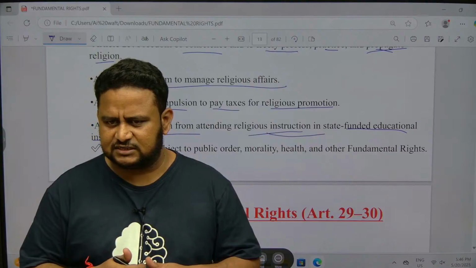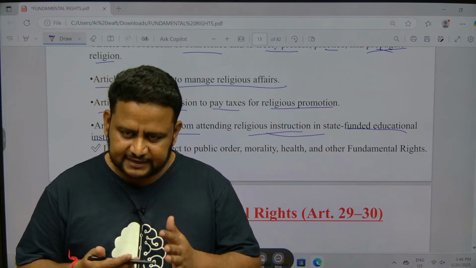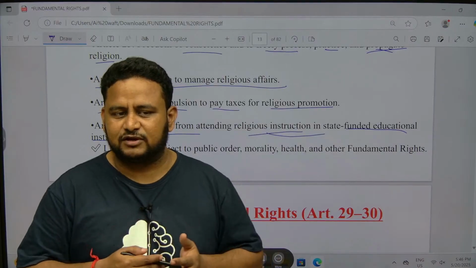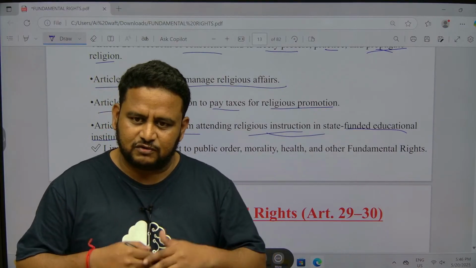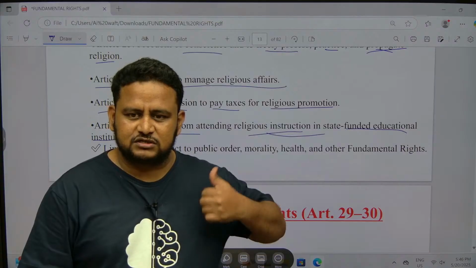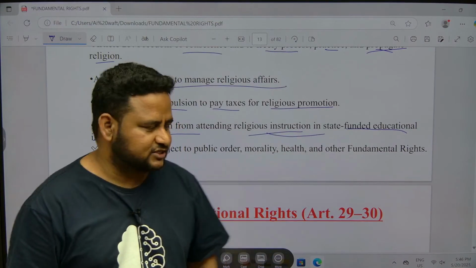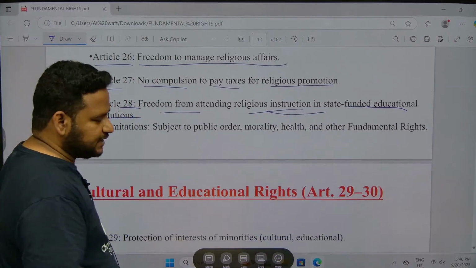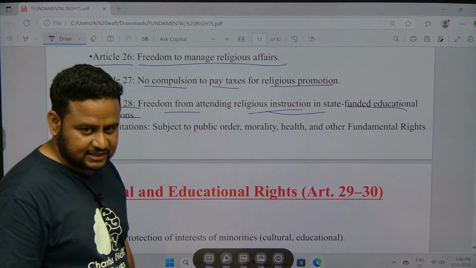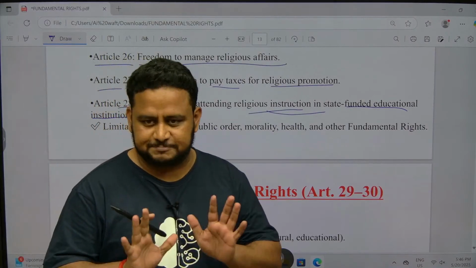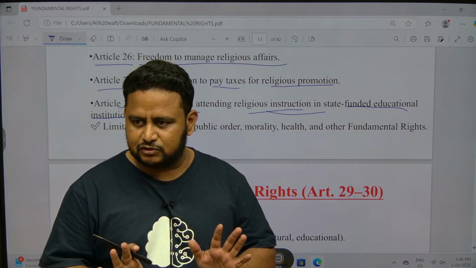After that it changed the decision. Regarding the national anthem itself, this is the kind of scenario that we have. Only when it is this way, how can you force someone to attend religious instruction? It is left to them, understood? One thing you must understand when it comes to the national anthem, national emblem, national flag or whatever, it is a fundamental duty to respect that.